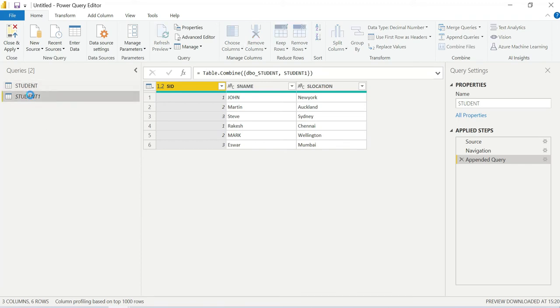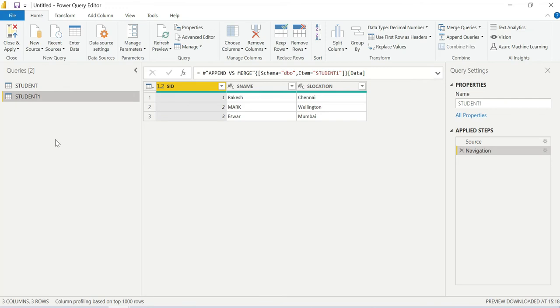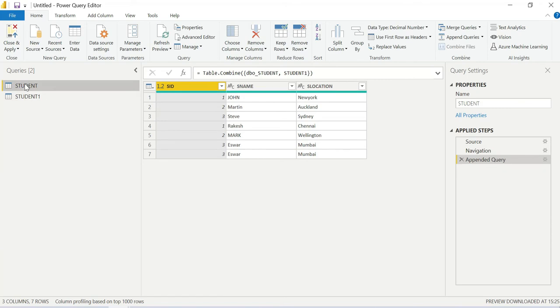Okay, again I enable load here. I will enable it again because I added the record in student one. That's fine, I need to enable it again. I need to show you. So I just want to refresh the preview. See, the new row which we added has been inserted into the table. Again, if you see here, student, again student.